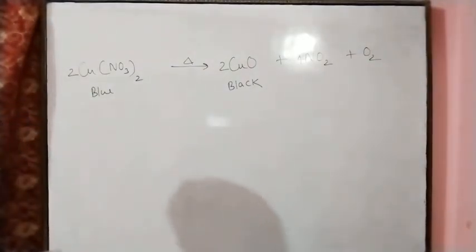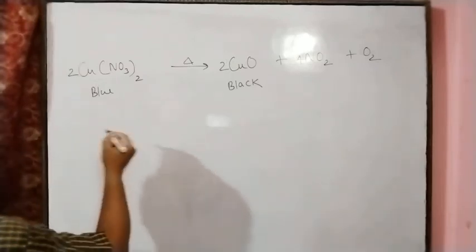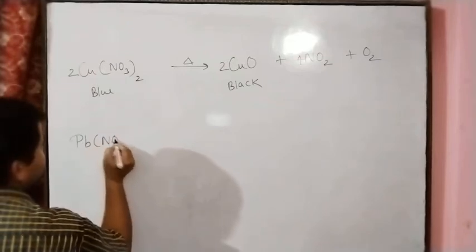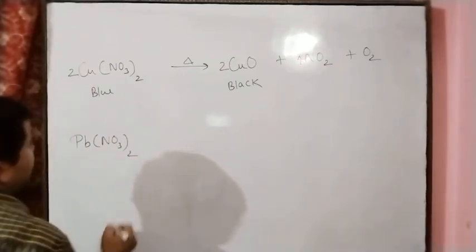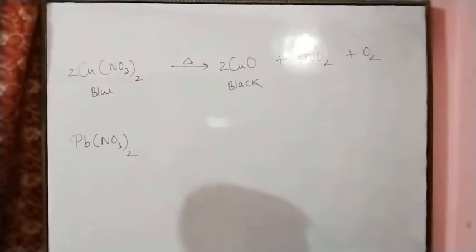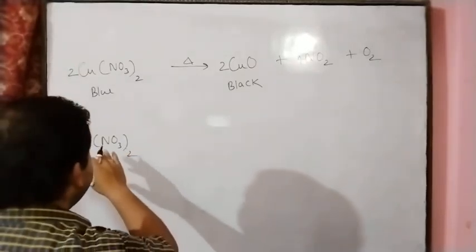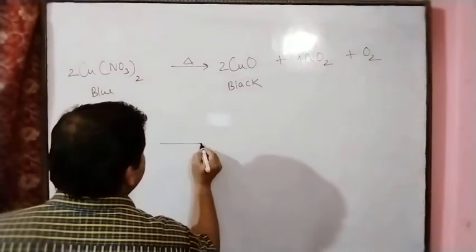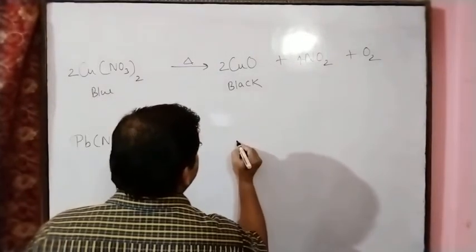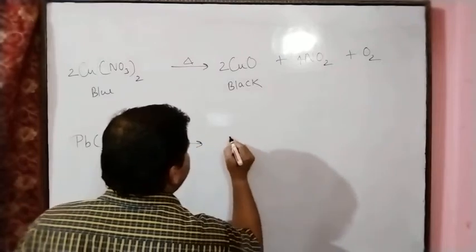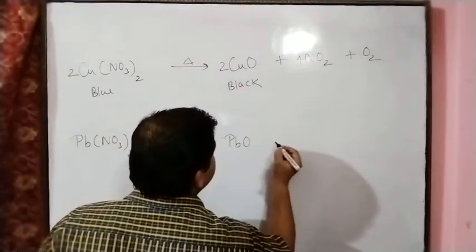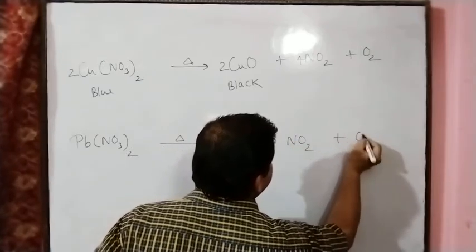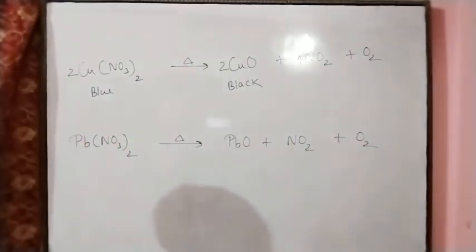In the same manner, if we take lead nitrate, Pb(NO3)2, lead(II) nitrate, by heating we get PbO, nitrogen dioxide and oxygen.